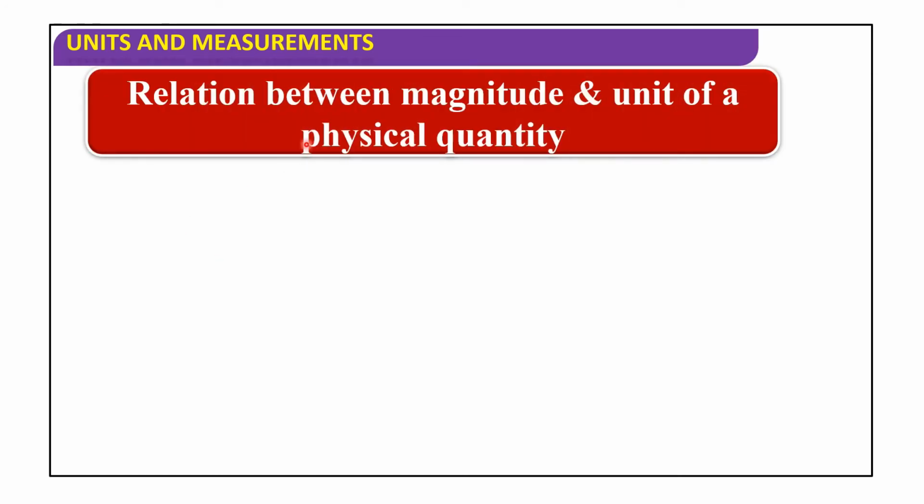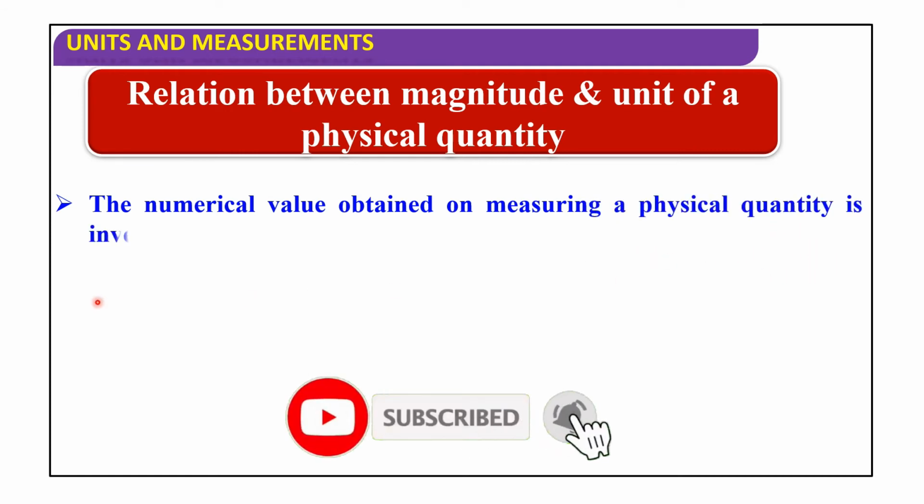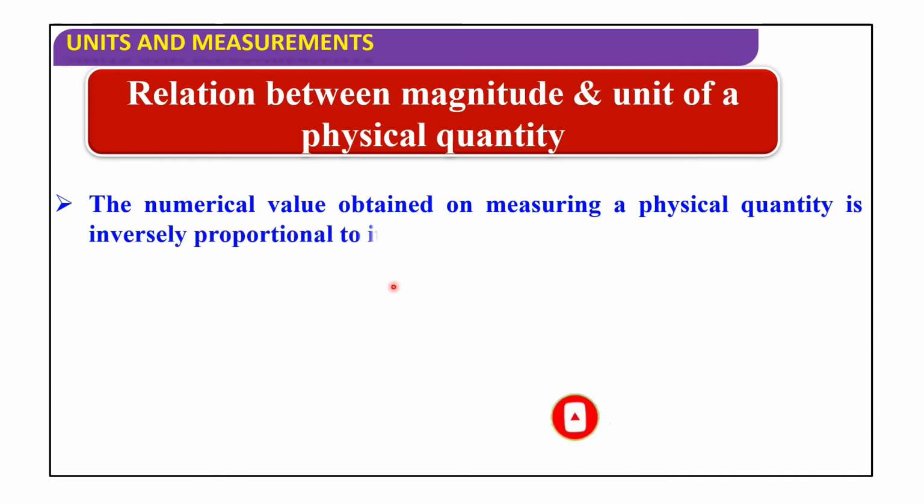Now the relation between magnitude and unit of a physical quantity. The numerical value obtained on measuring a physical quantity is inversely proportional to its unit. So the numerical value n is inversely proportional to u, or n is directly proportional to 1 by u.